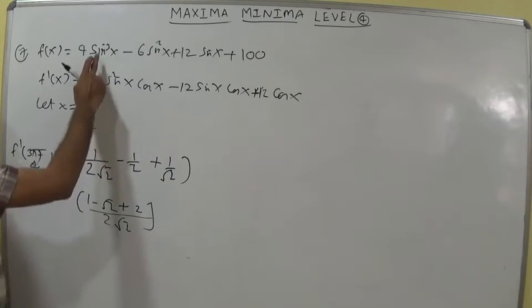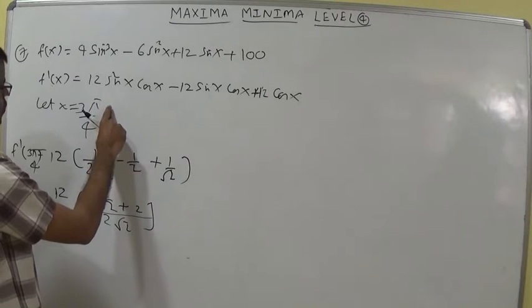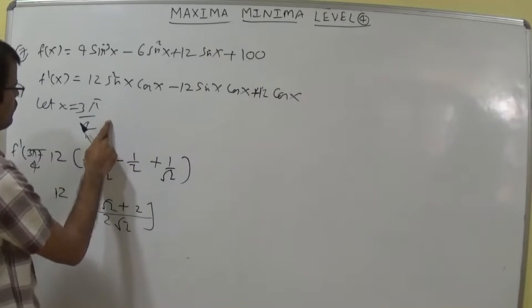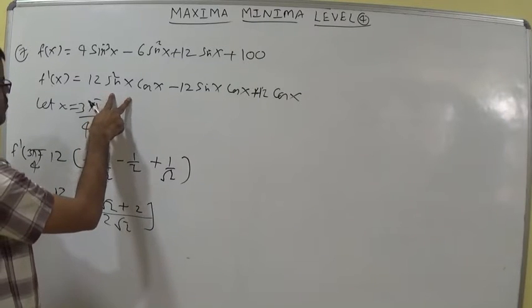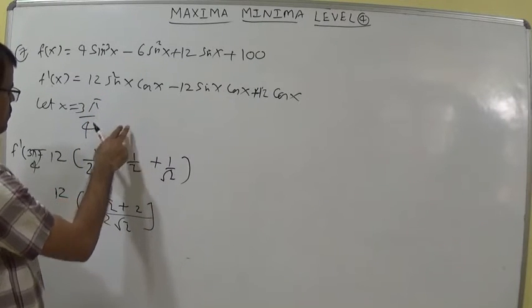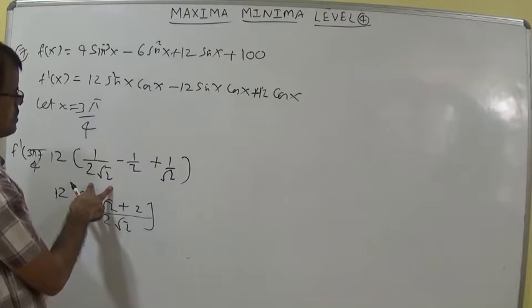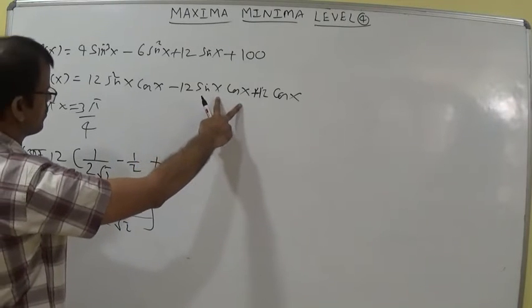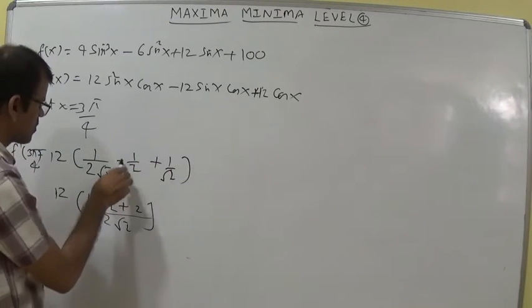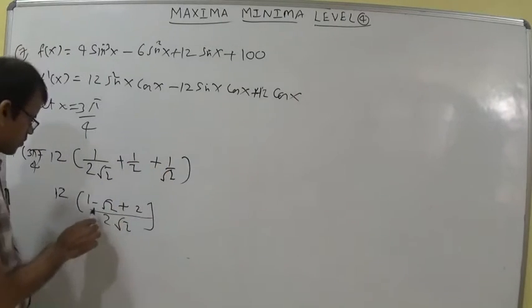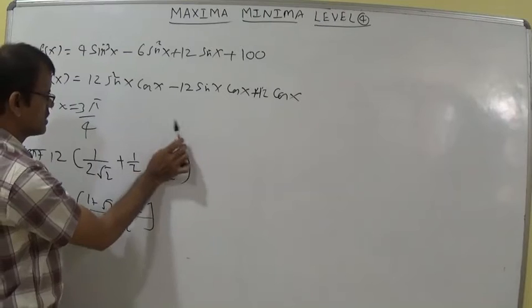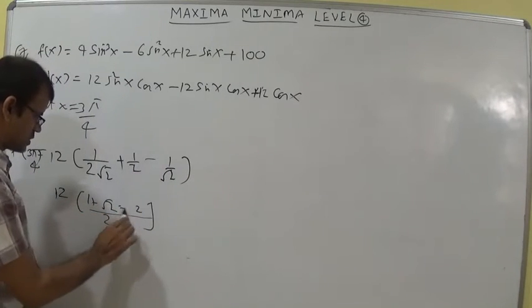4 into sin cube x, sin 3 pi by 4 is 1 by root 2. So here 12 sin square, 1 by 2, 1 by 2 into 1 by root 2, exactly correct. 12 into 1 by root 2 into 1 by root 2. Here it is plus. Here it is plus because... cos x is negative here, so it is minus.